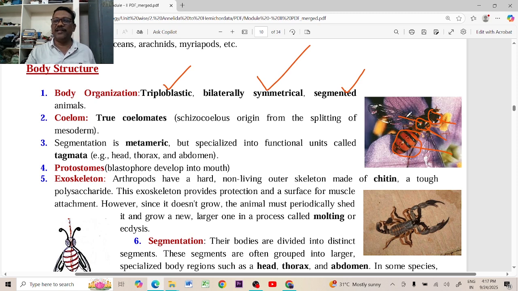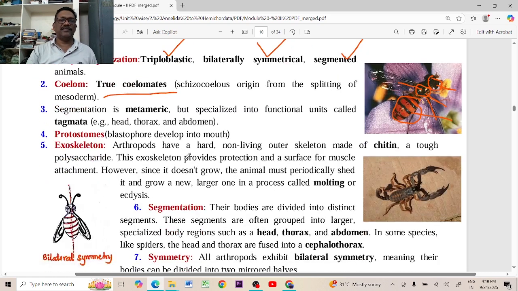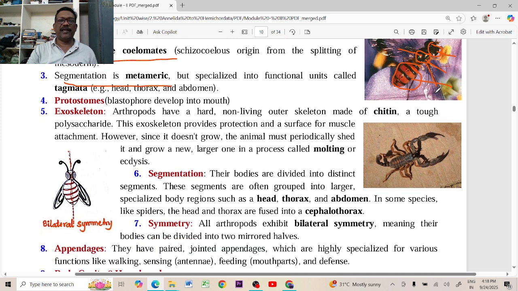In the thoracic tagmata, the wings are developed for locomotion, and legs are also developed from the thoracic segments. The abdominal segment is used for digestion of food material and also for reproduction, because the reproductive organs are located in the abdominal region. The coelom is true coelom; Annelida, Arthropoda and Mollusca are schizocoelomates. During embryonic development, the coelom is formed by the splitting of mesoderm. That is schizocoelomate, and the segmentation is metameric segmentation that is developed as tagmata.